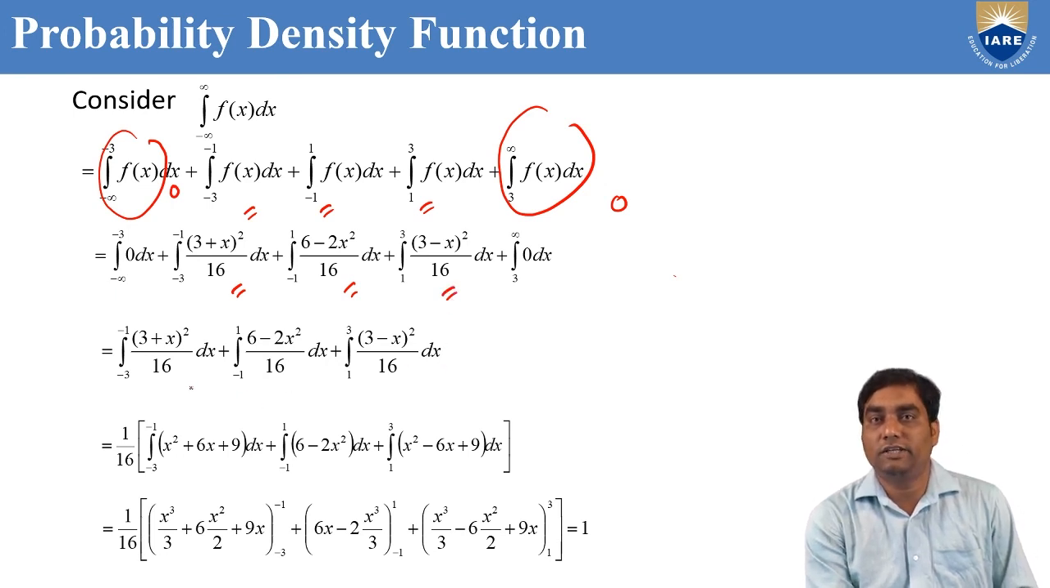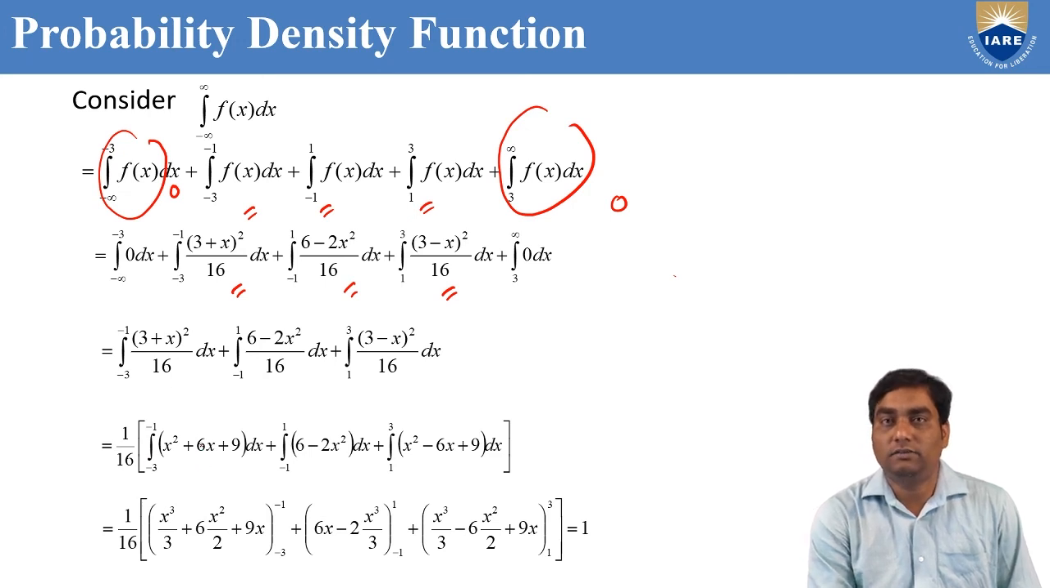Now we do the integration. See, 1 by 16 outside, (3 plus x) whole square. 3 plus x, a plus b whole square, is x square plus 6x plus 9. And this 1 by 16 outside, 6 minus 2x square as usual, and (3 minus x) whole square is x square minus 6x plus 9. Now the integration of x square is x cube by 3, 6 into x square by 2, plus 9x. In this integration, the limits are minus 3 to minus 1. Plus the integration of 6 minus 2x square: 6x minus 2 into x cube by 3. For this integration, the limits are minus 1 to 1.